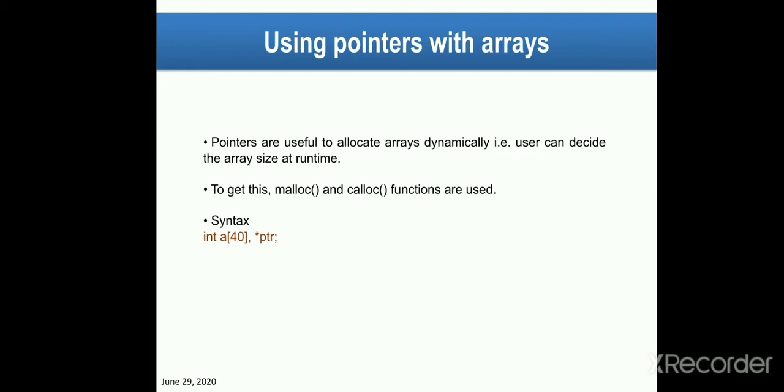Okay, the syntax of pointers with arrays is like int a[40], here we have taken 40, means we will put 40 numbers. This is the array, comma, *ptr. This is the pointer variable. So pointers with arrays are declared here.